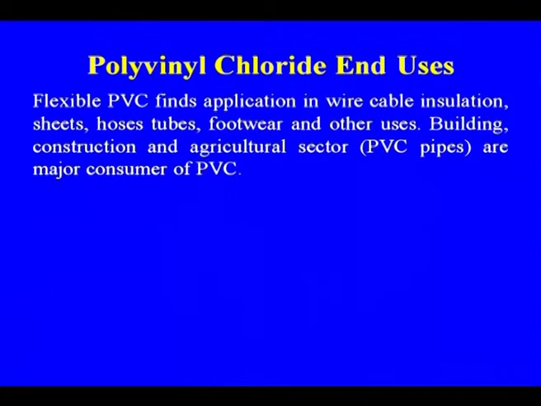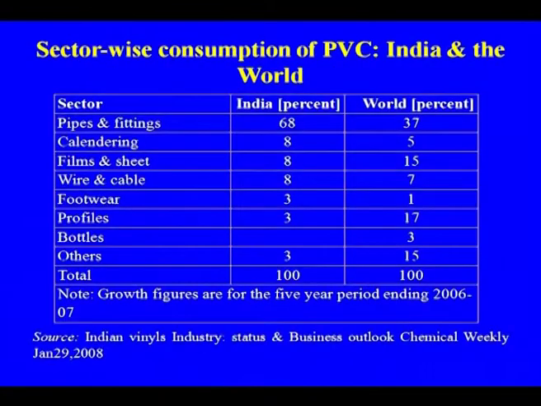Flexible PVC finds application in wire, cable insulation, seats, hose tubes, footwear and other uses. Building, construction, and the agriculture sector, as I told you, are the major consumers of polyvinyl chloride. This is about the sector-wise consumption. One of the major consumers is pipes and fittings, then calendering, films and sheets, wire and cable, footwear, and then bottles, others.